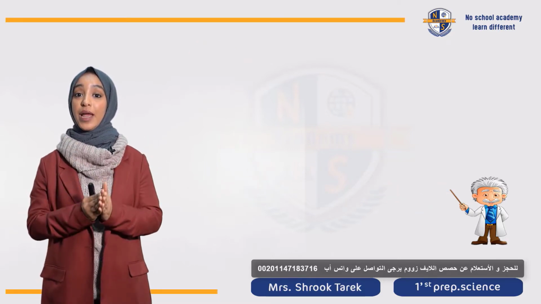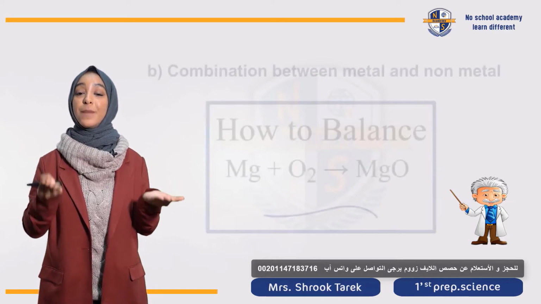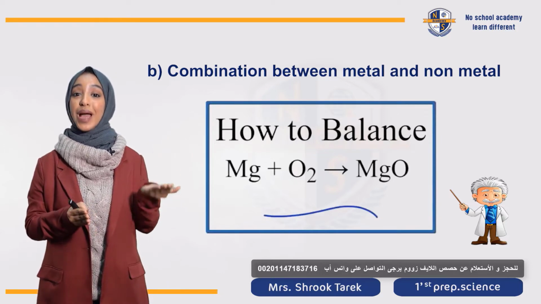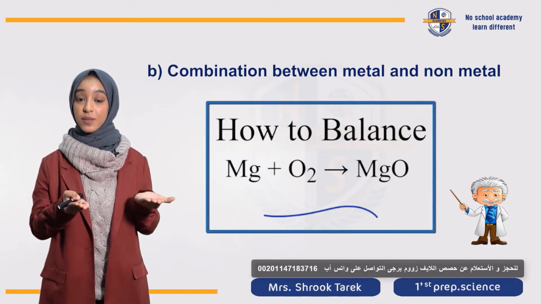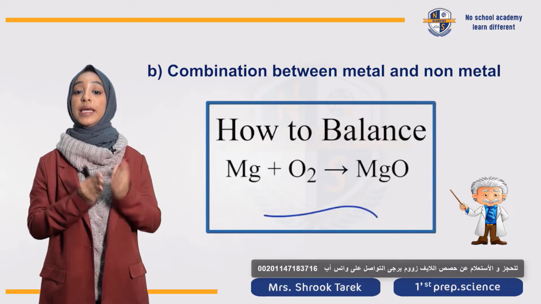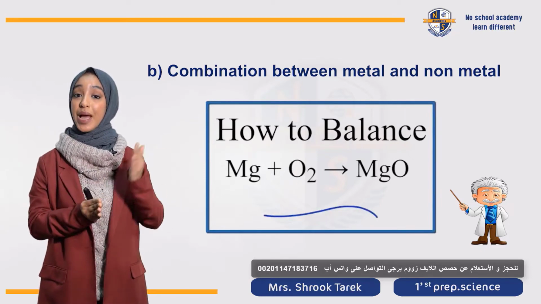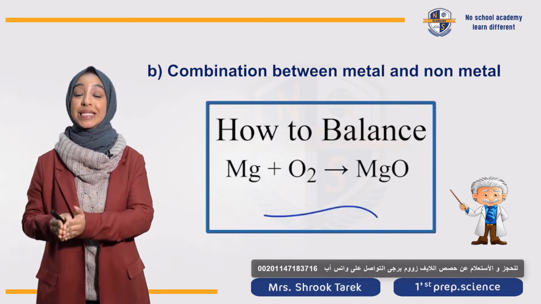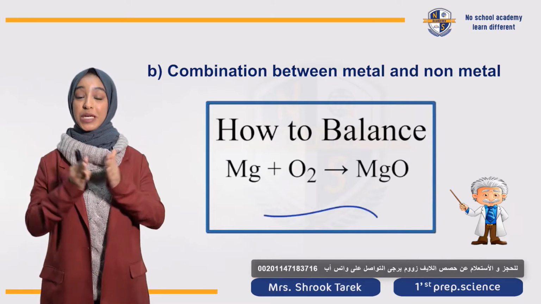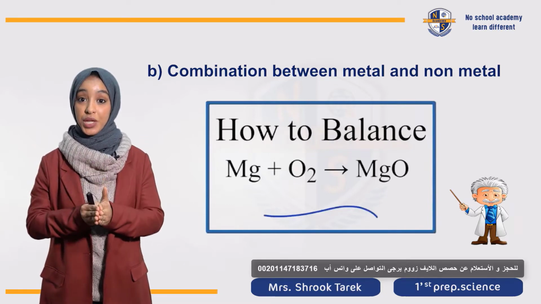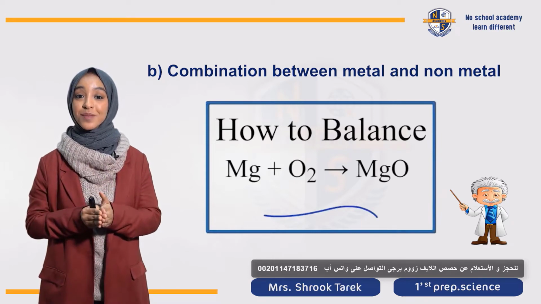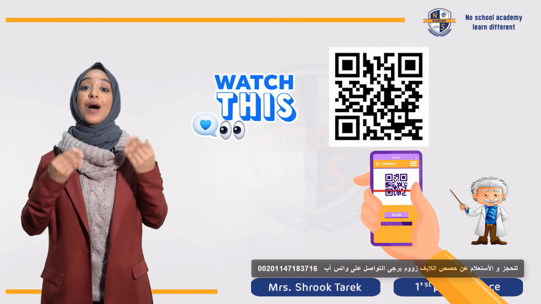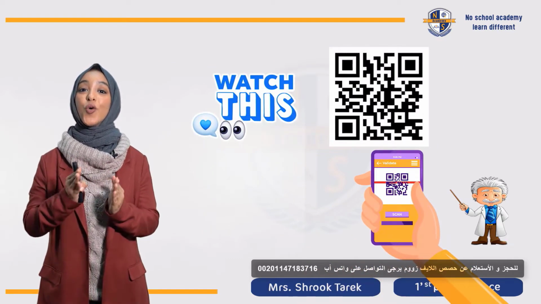طيب تاني نوع عندي if I have one metal and one non-metal. For example, magnesium, which is a metal, reacts with oxygen, which is a non-metal. يبقى المغنيسيوم and oxygen represent the reactants will react together in a chemical reaction to form magnesium oxide. And this is the product. طيب, do you think the chemical equation is balanced? برافو عليكم. It needs to be balanced. طيب لو عايزين تفتكروا how to balance this chemical equation, go watch this video.